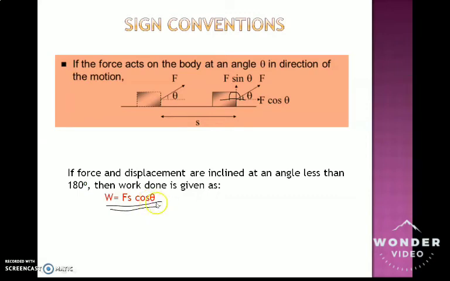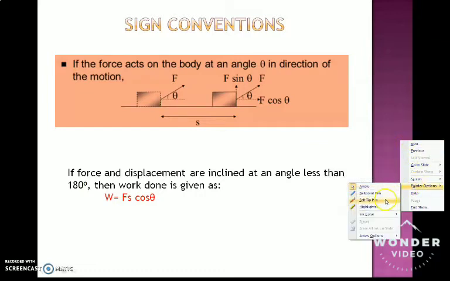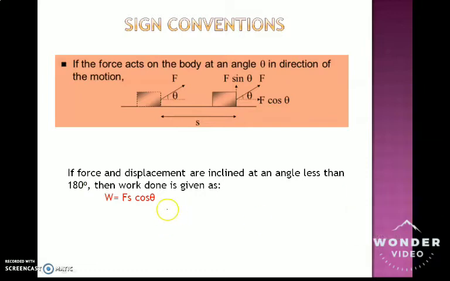Now why does this work become 0? Just remember, why does this work become 0? In F S cos theta, if we consider cos theta, I will tell you a simple part on why the angle makes it 0. If they are perpendicular, that means cos 90. What will be cos 90 degrees?